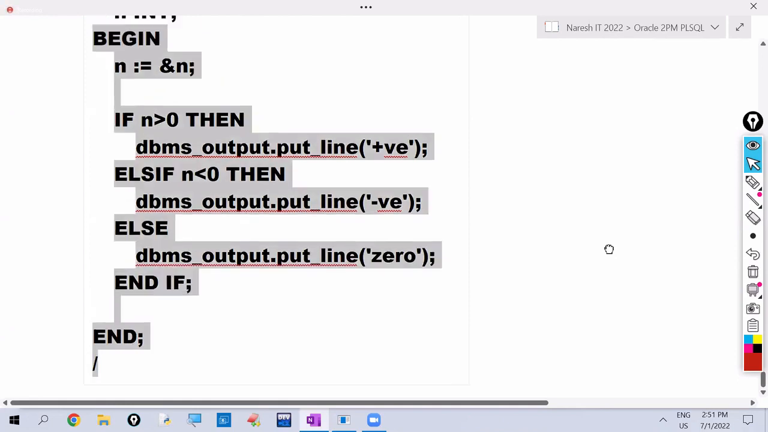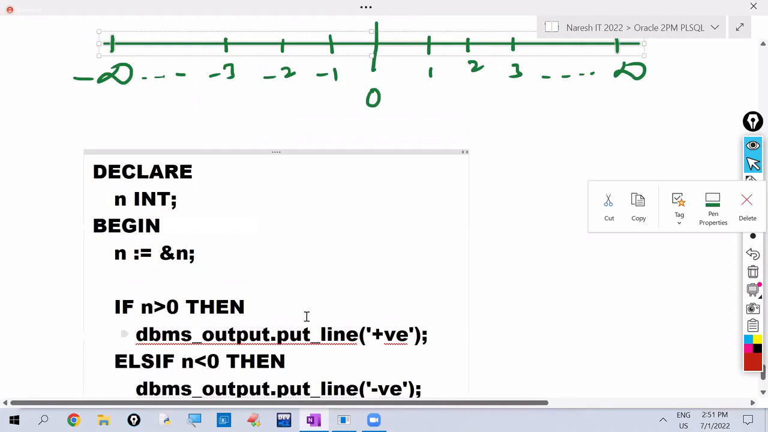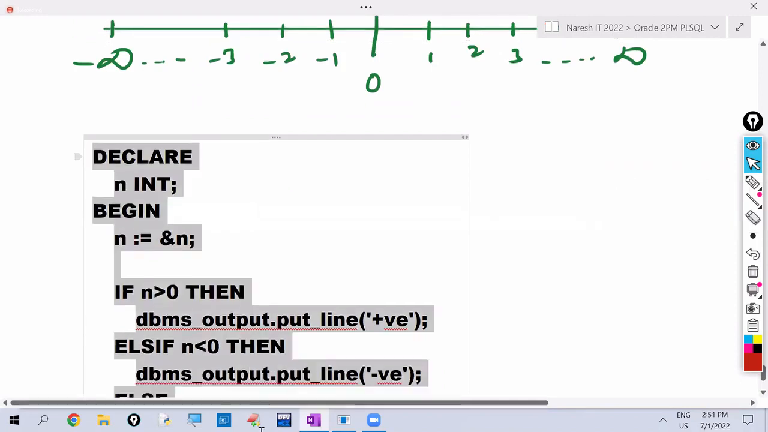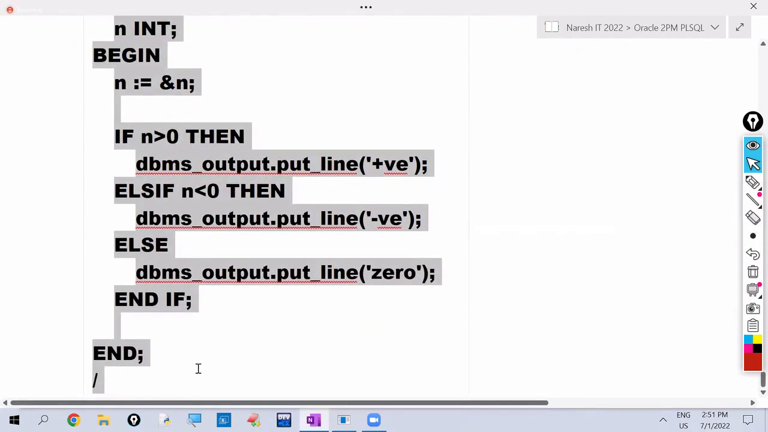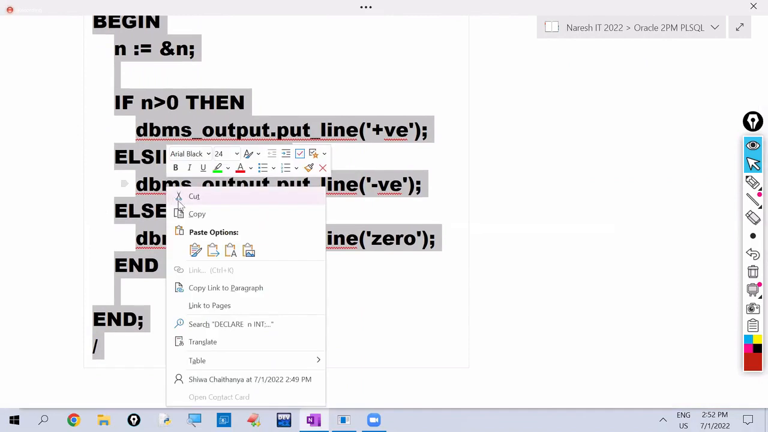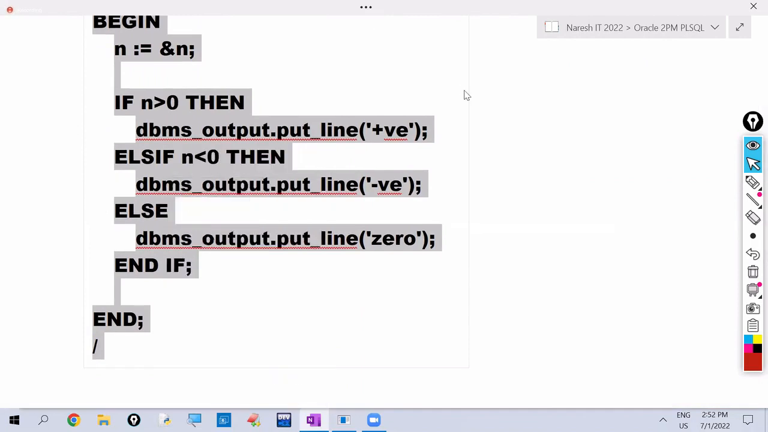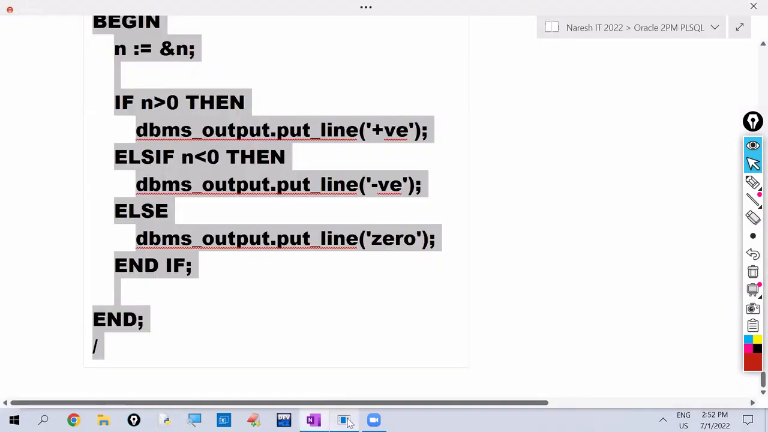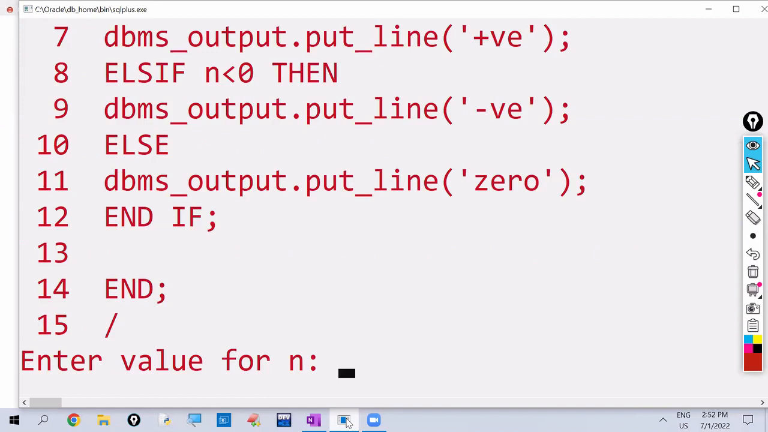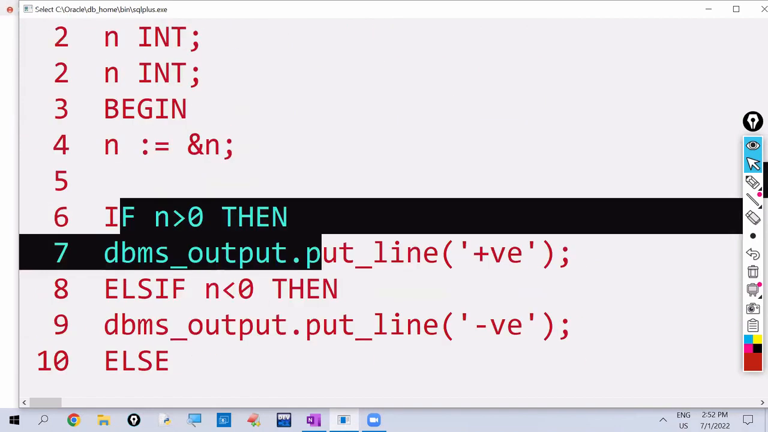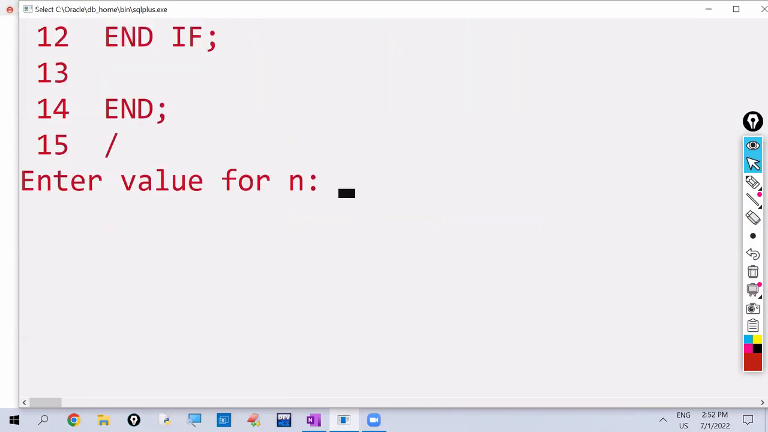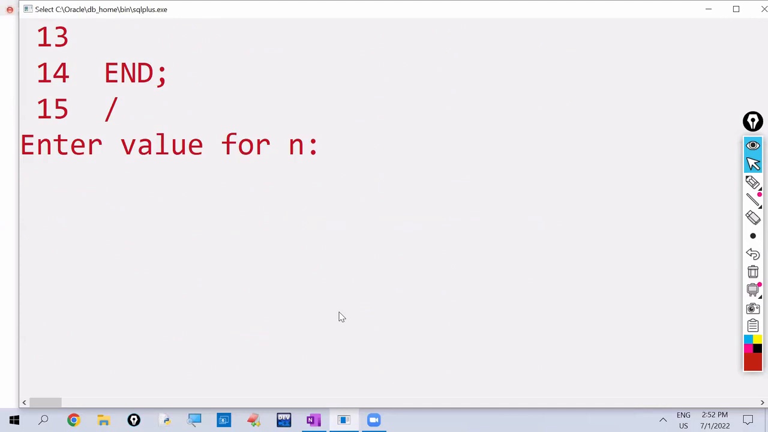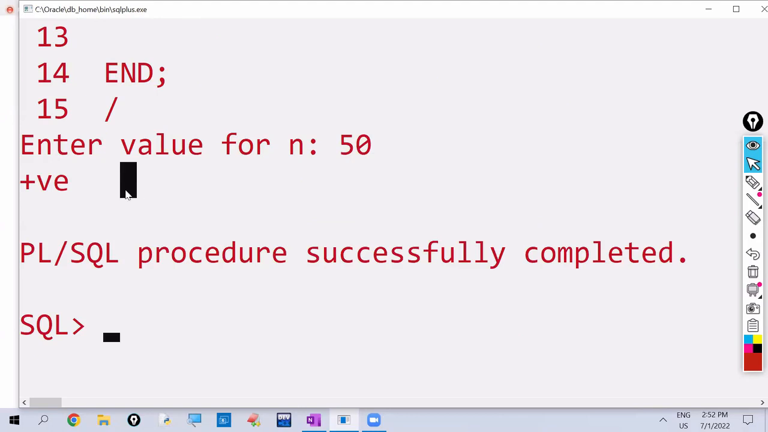So I'm copying this program, observe. So this is the program. I copied. Enter value for n. N value I'm giving as 50. So what it is printing, observe here, positive. 50 is a positive number.